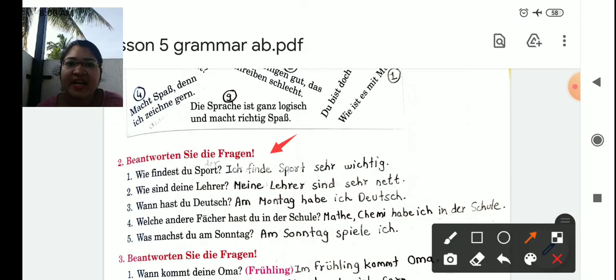Now, beantworten Sie die Fragen, answer the question. Wie findest du Sport? How do you find the sport? Answer I have written in a full sentence. Make sure you will write down these answers in your notebook, not in the workbook, course book.